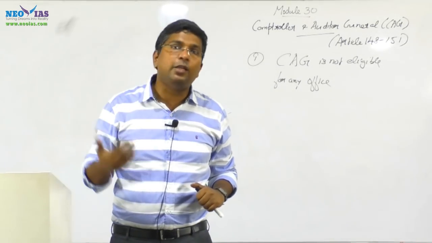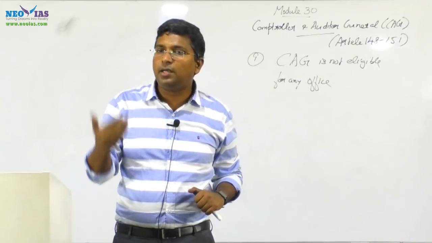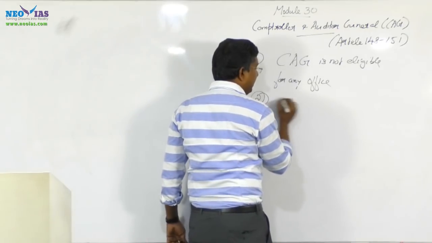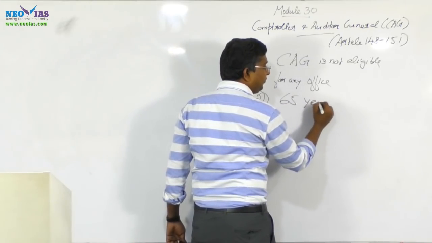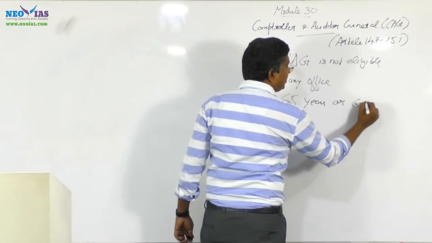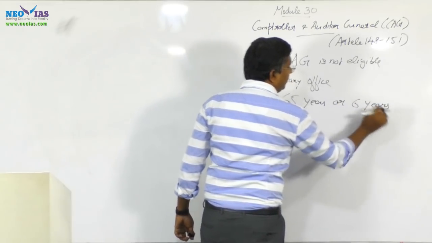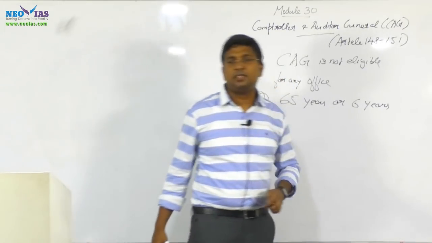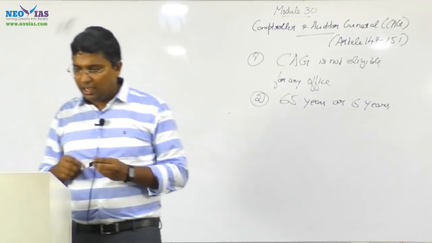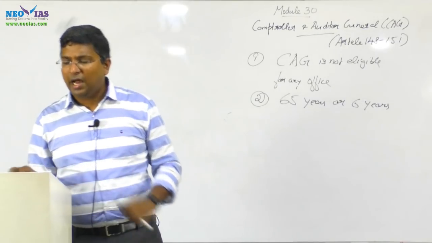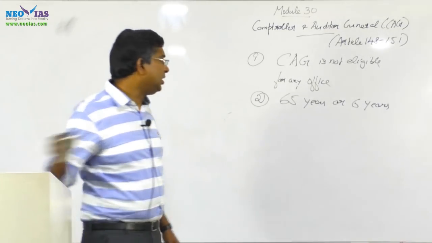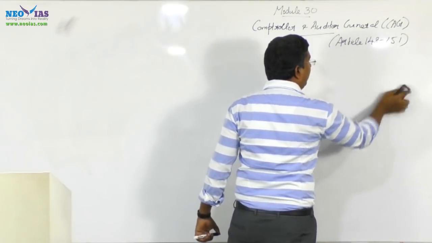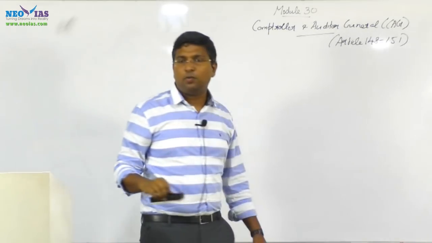Now regarding their tenure, once appointed by the president, the CAG will have a tenure of 6 years or till he attains the age of 65 years, whichever is earlier. This is regarding his tenure. Now regarding the duties and powers of the CAG, be very clear, that's very important. What are the duties and powers of the CAG?